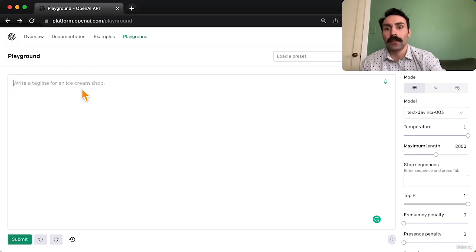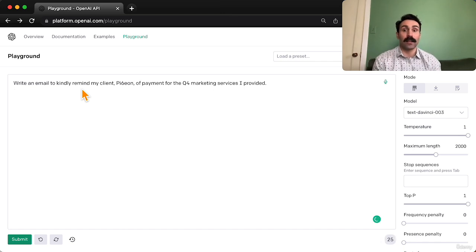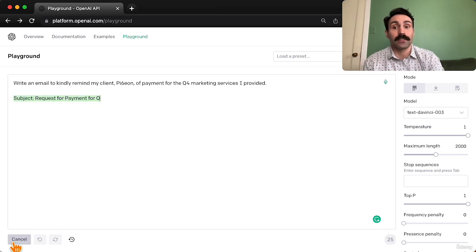Now, what's another nerve-wracking email that you might avoid sending or that you're tired of sending, right? Let's say your client is just not paying you and you keep sending them invoice after invoice and they're not responding. So we'll ask ChatGPT to write an email kindly reminding my client Pigeon of payment for the Q4 marketing services I provided. Let's hit submit.